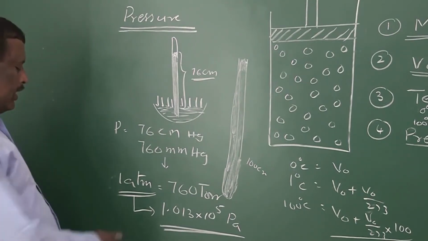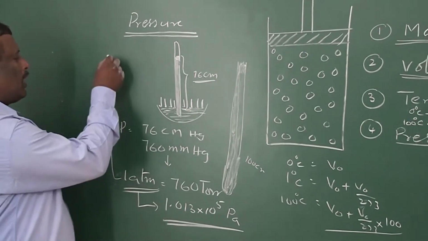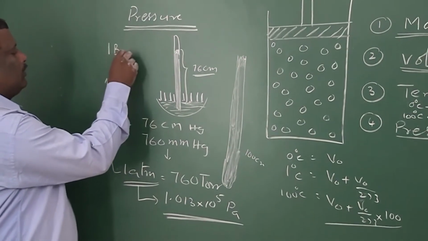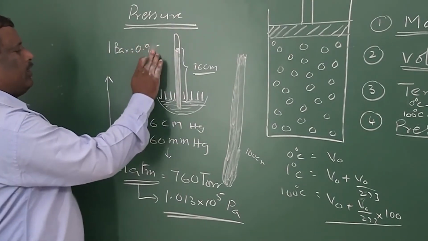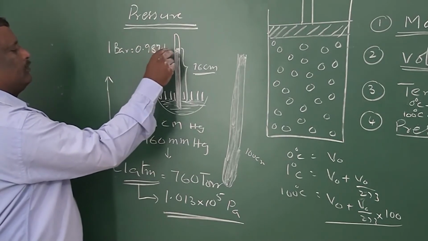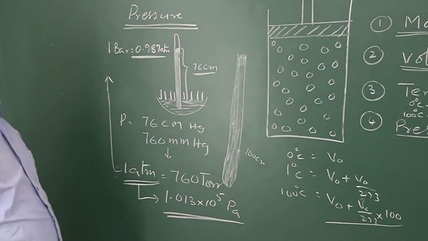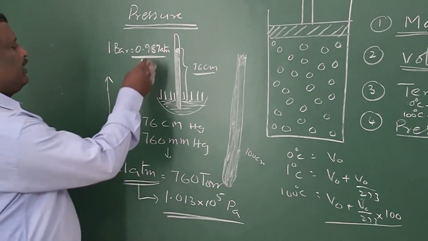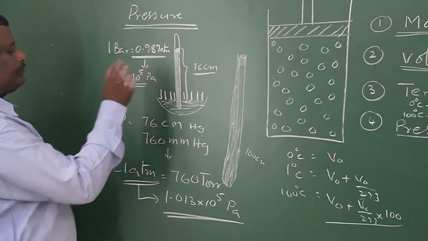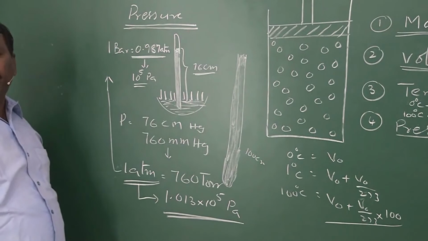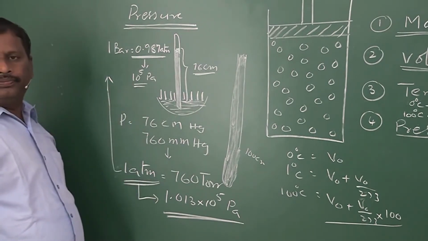And the same pressure can also be expressed in bar. 1 bar is equal to 0.987 atmospheres, or it will be equal to 10 to the power 5 pascals. These are the units of pressure.